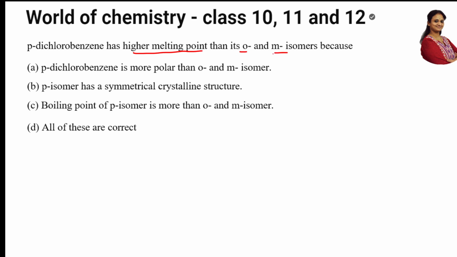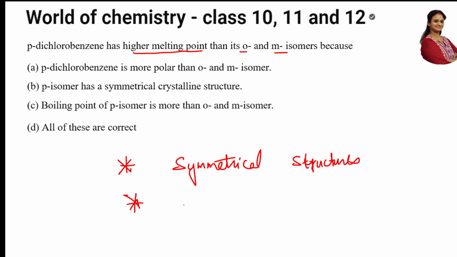Next question. Para-dichlorobenzene has higher melting point than ortho and meta. Why? Simple reason. They have given different options. Whenever somebody is talking about melting point, remember only one thing. Just check for a concept of symmetrical structures, and also talk in terms of crystalline structures.